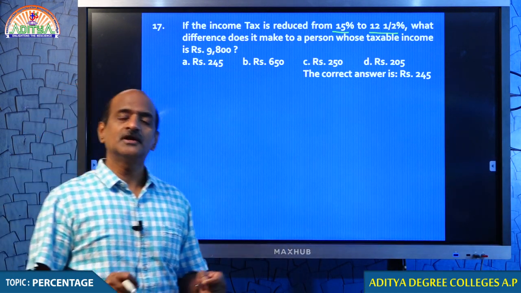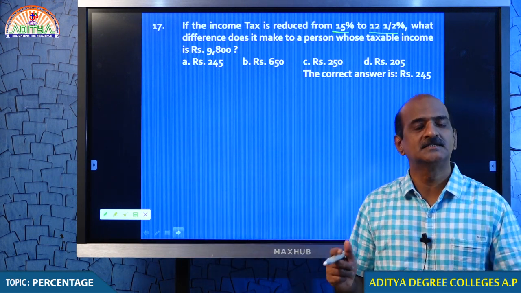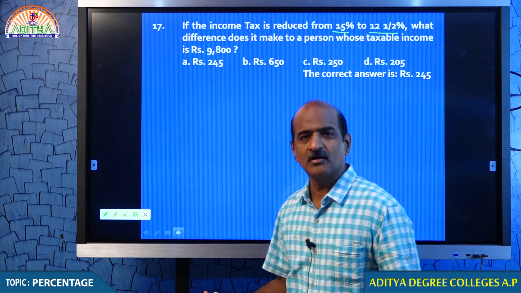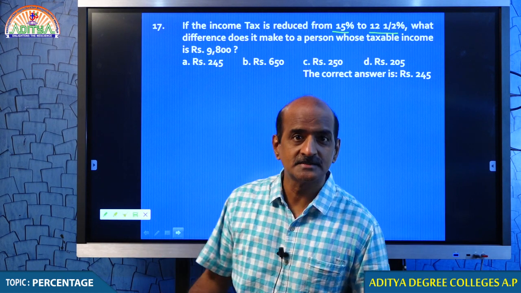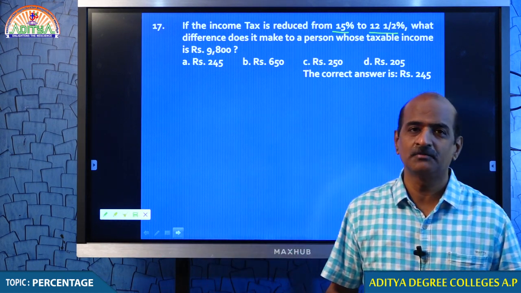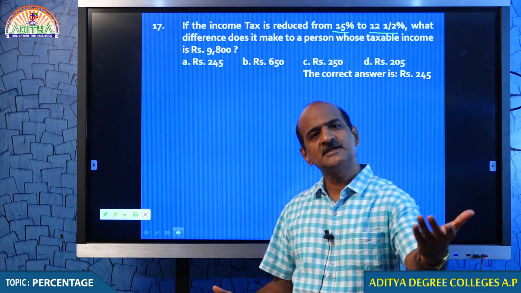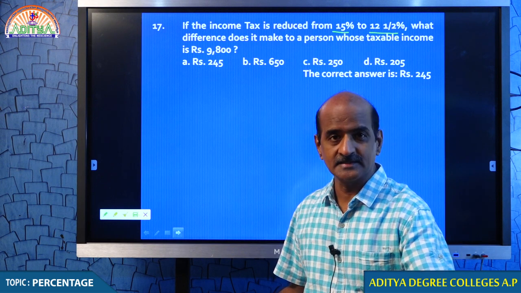What do you mean by taxable income? Taxable income is the income on which the government is calculating tax. Students, do you pay tax? Yes, you pay tax. While purchasing petrol, you pay tax, but that is called indirect tax.